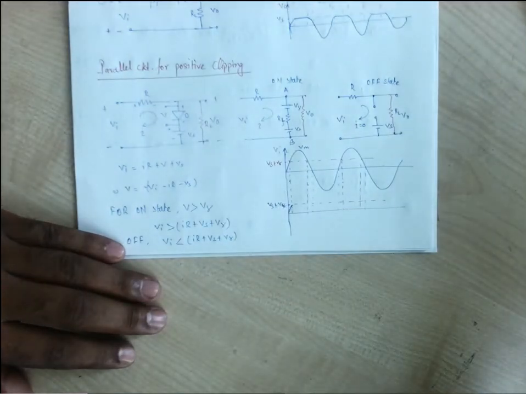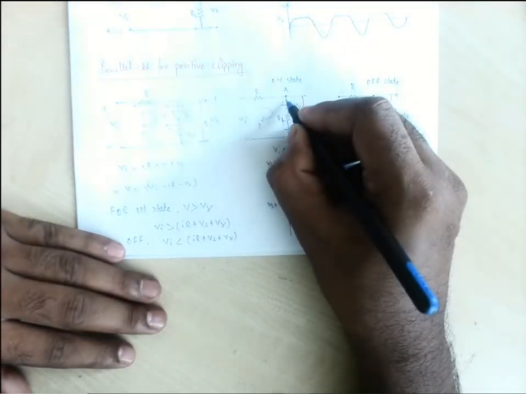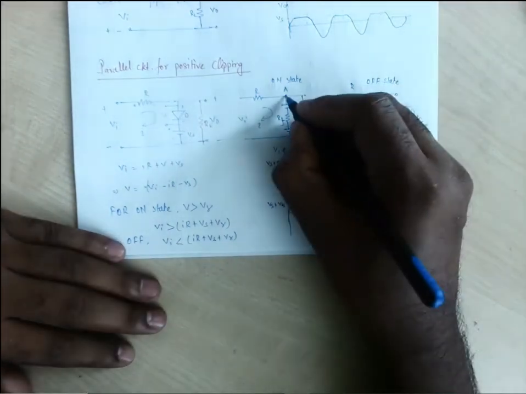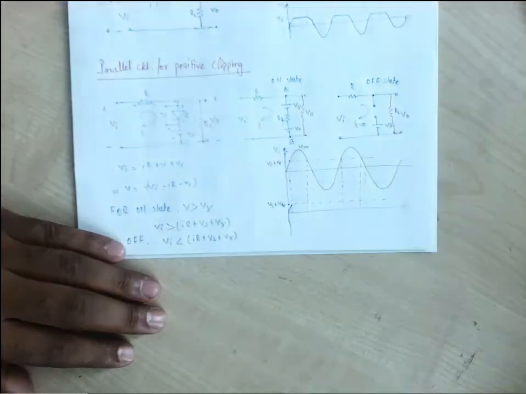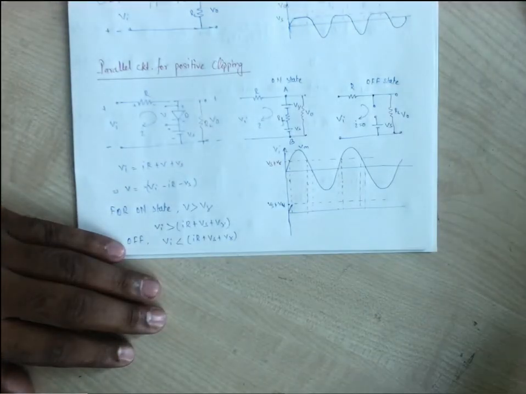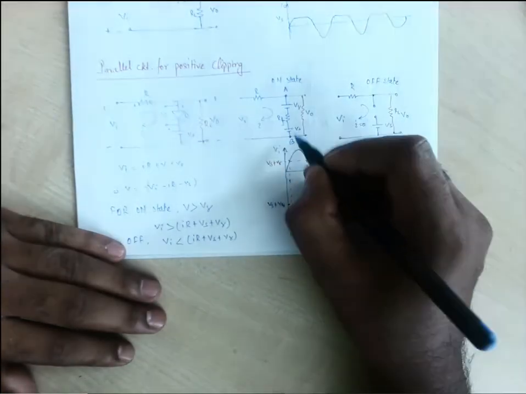Now when it equals Vs plus V gamma, the diode is on, so the current will flow through this path. What will be the output? The voltage across these two nodes, because the current is flowing through this low resistance path. So across this node the voltage is Vs plus V gamma.